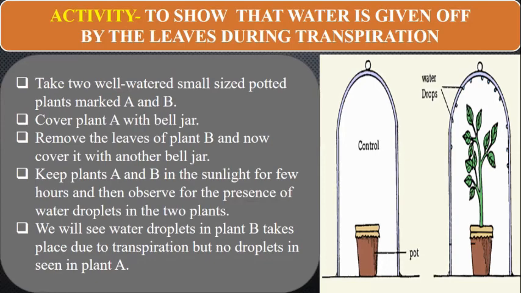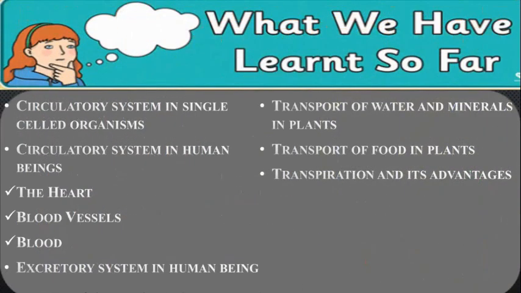So we can prove that water is given off by the leaves during transpiration. I hope you have all understood.